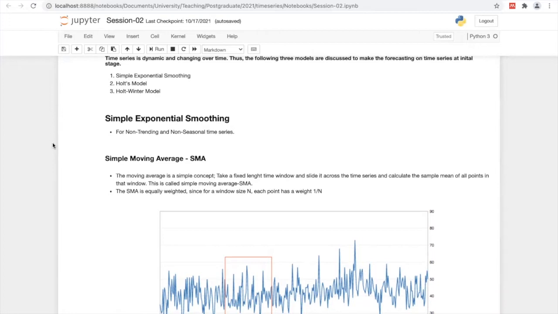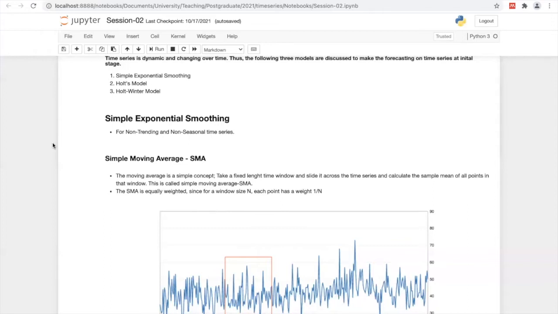In this scenario, for simple exponential smoothing, we consider a non-trending, non-seasonal time series, which in other words, as we discussed last lecture, is stationary data. In order to be stationary, a given time series should have neither trend nor seasonality.